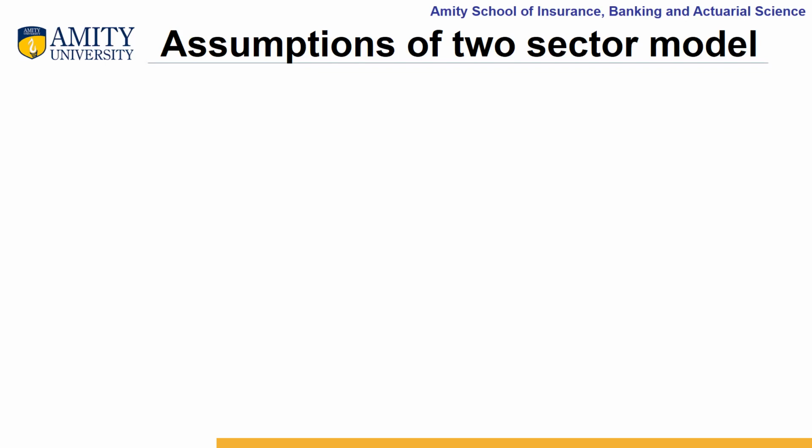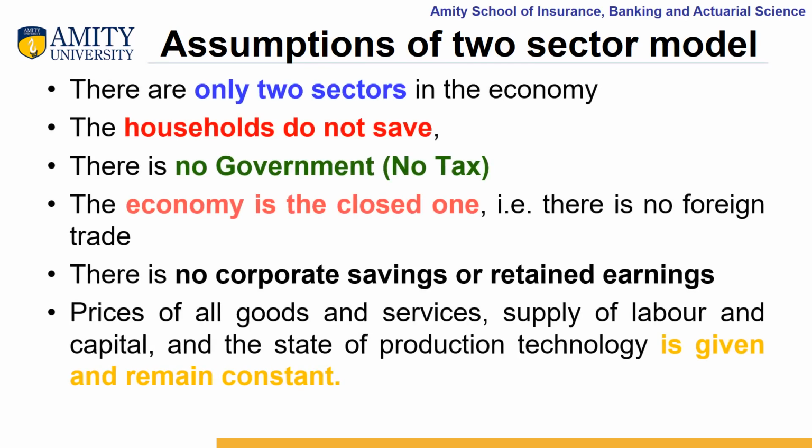And in economics, in every model we have certain assumptions. So let us try to understand certain assumptions of a two-sector model. The first one is that there are only two sectors in the economy, which are households and firms, interacting with each other. The second important assumption is that these households do not save, which means whatever factor income they are receiving from these firms, they are utilizing it for buying certain goods and services.